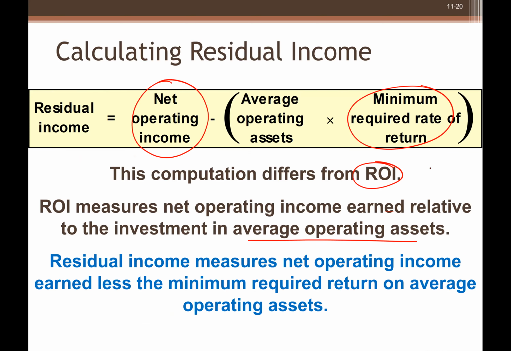Average operating income, so net operating income divided by average operating assets, while residual income is the net operating income minus the minimum return on average assets. So let's talk about this.